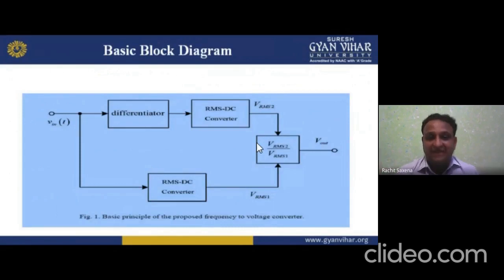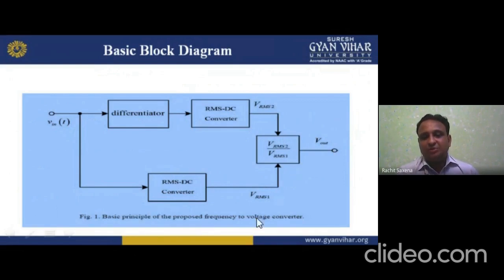Now, this is the basic diagram. In this, we have the differentiator. We give the input to the RMS DC converter and get VRMS2. Then we get the ratio with VRMS1 from the other RMS DC converter, and the ratio of these two gives us the output, V output.